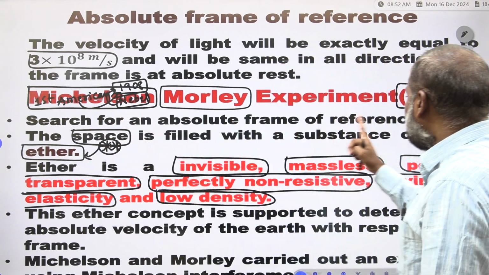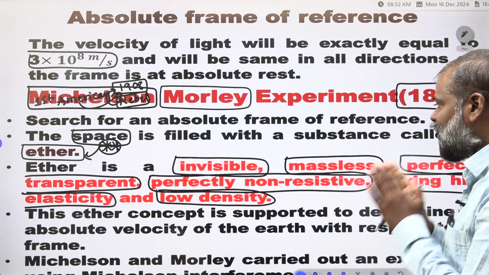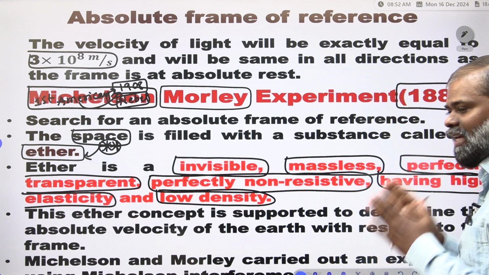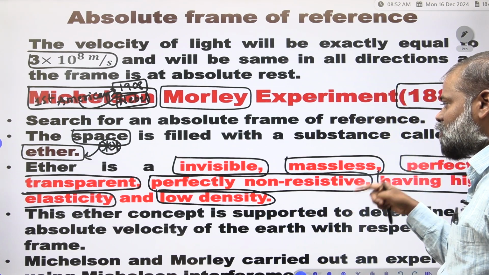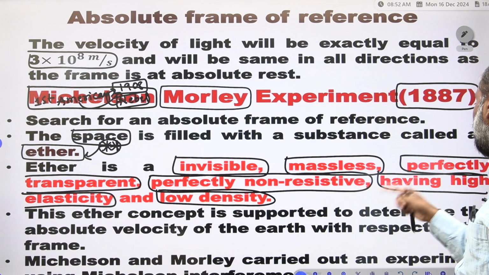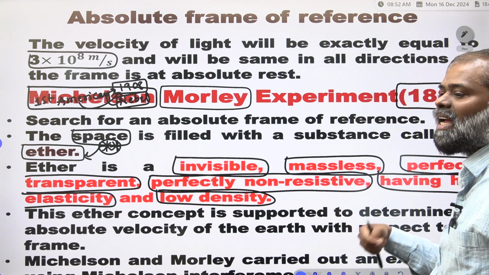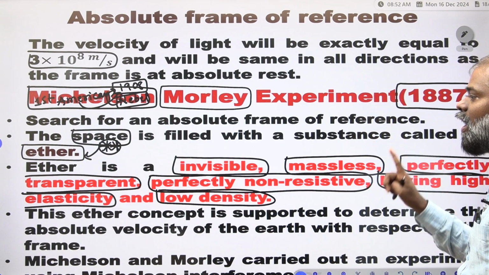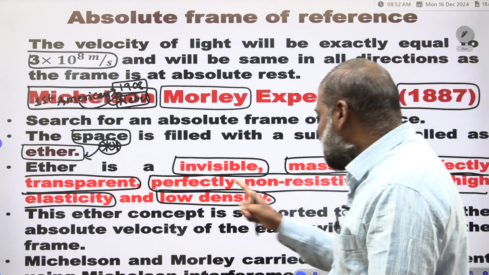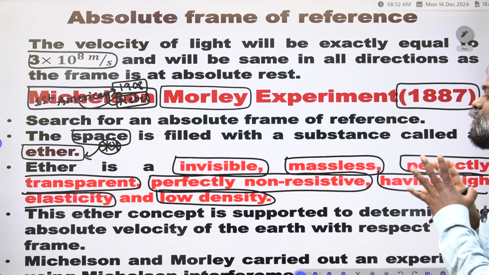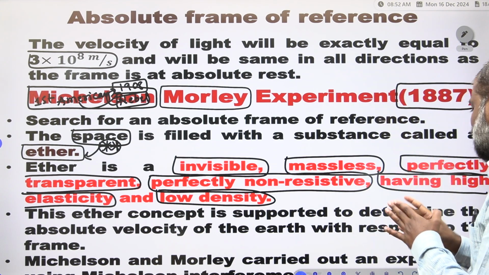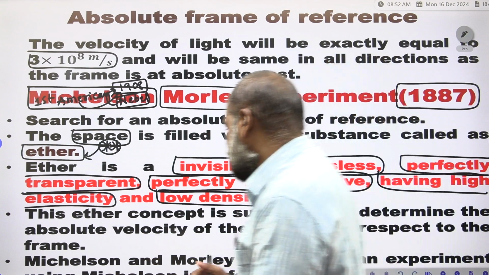Now, the search for an absolute frame of reference. The space is filled with a substance we call ether. The ether is invisible, massless, perfectly transparent, perfectly non-resistive, having high elasticity and low density. Those are the qualities of the ether. This ether concept is supported by determining the absolute velocity of the earth with respect to the frame. What is that?